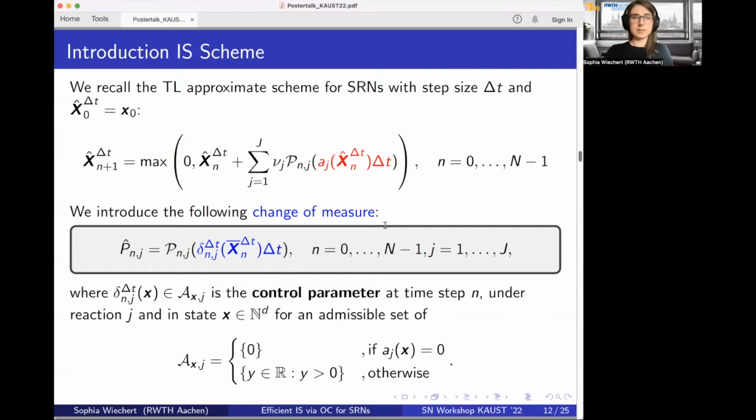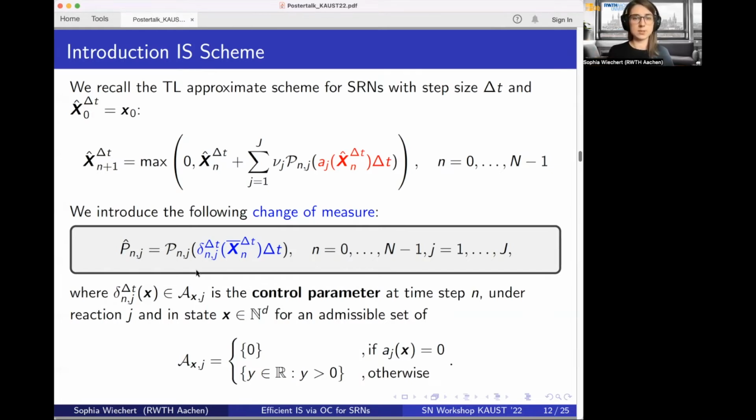And this importance sampling scheme is based on the tau-leap approximate scheme, which is given here again. And you remember in the tau-leap scheme, the randomness comes from Poisson random variables, where the parameter is given by the propensity times delta t. And in the importance sampling scheme, we use the same randomness, but with different parameters for the Poisson random variables.